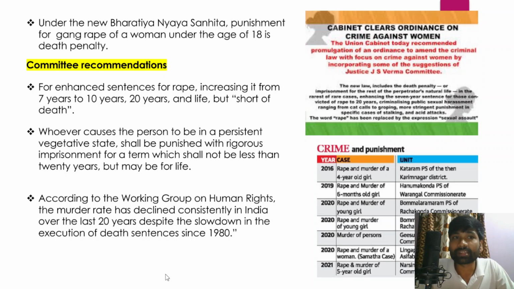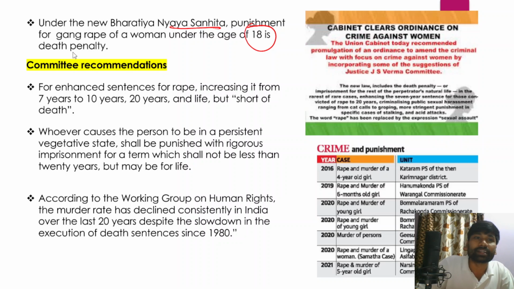And don't forget that the new Bharatiya Nyaya Sanhita was also recently brought into effect, replacing the existing Indian Penal Code, the Code of Criminal Procedure, and even the Indian Evidence Act. Under this new Bharatiya Nyaya Sanhita, the punishment for gang rape of a woman under the age of 18 years is the death penalty, right? So this is the government's stand on a crime such as gang rape of a woman who is under 18 years of age.